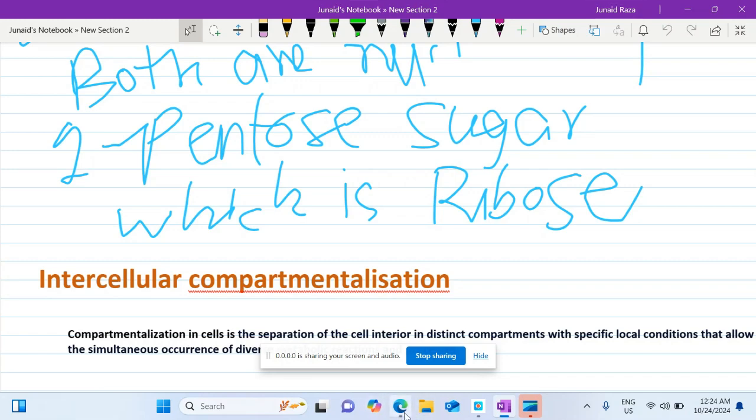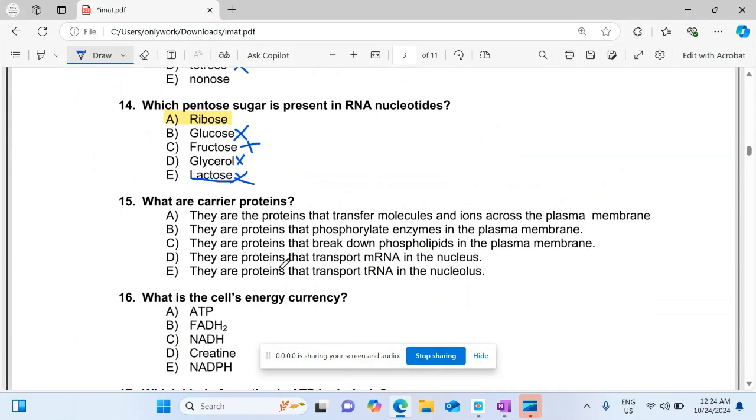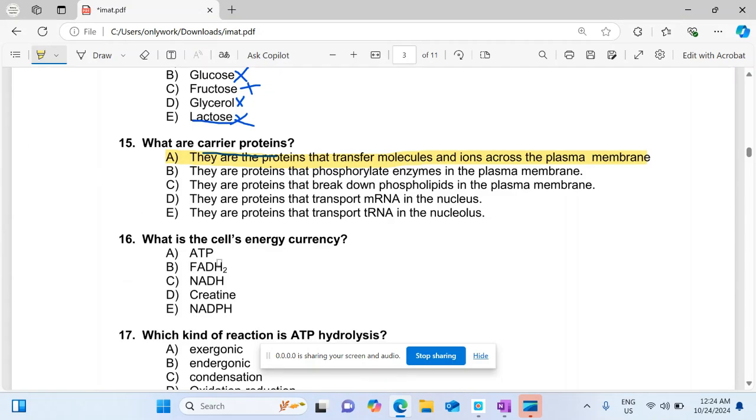So MCQs, let's move to the next. What are carrier proteins? Carrier proteins are those proteins that are responsible for carrying something from one place to another place, or transferring. For example, they are the proteins that transfer molecules and ions across the plasma membrane. If you see the structure of the plasma membrane, the carrier protein is clearly mentioned. So A is the right option.